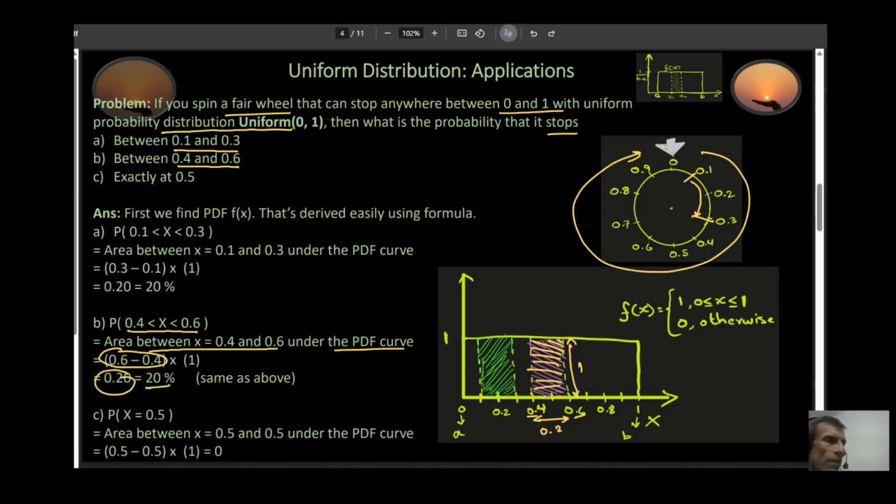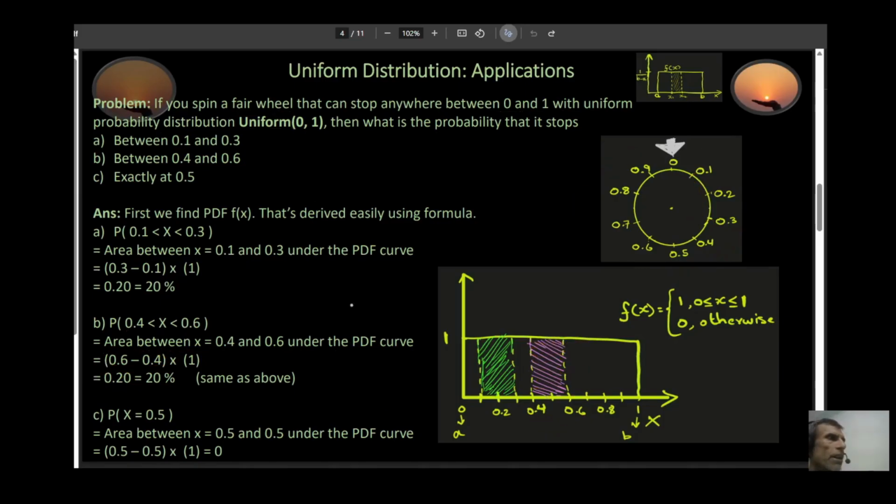Next one. What is the probability that the wheel stops exactly at 0.5? Well, the answer is the area between x equal to 0.5 and 0.5. So my 0.5 is right here. The area between 0.5 and 0.5 is equal to 0 because it has infinitely small width. In other words, it's almost zero width. So the answer is 0.